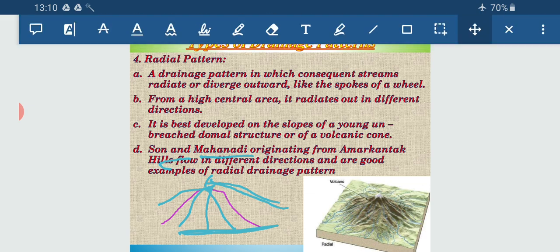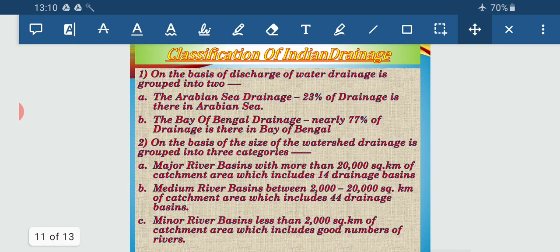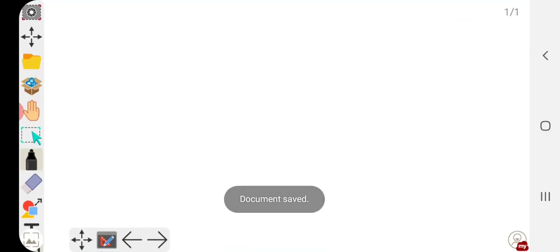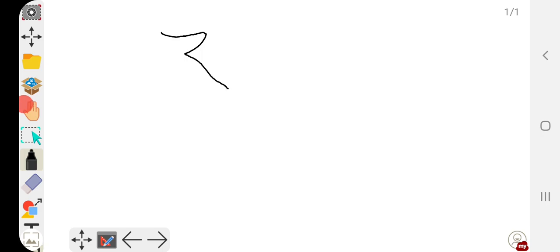Now lastly, the classification of Indian drainage. Indian drainage is classified accordingly into three ways. The first way of classification is to which direction the rivers are draining out their water. Now I am just roughly drawing the southern part of our country.